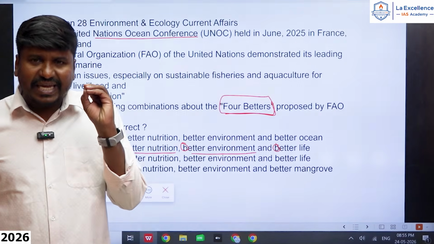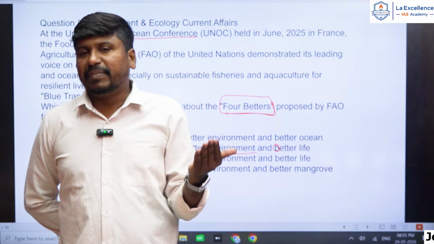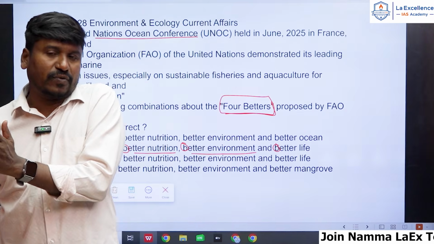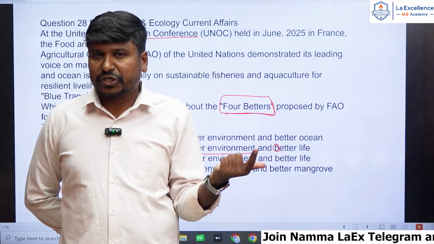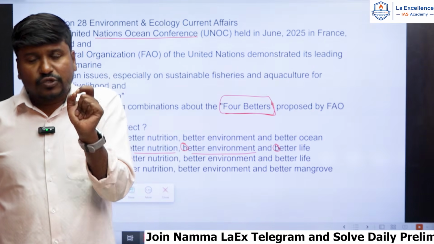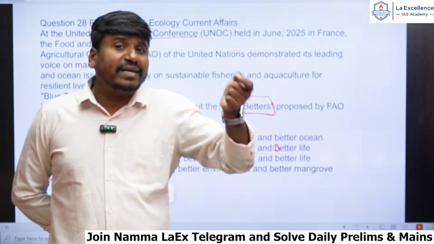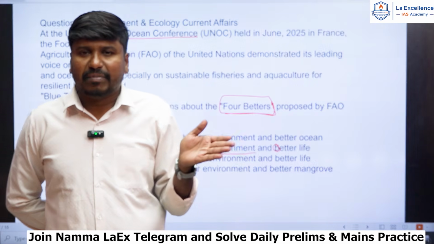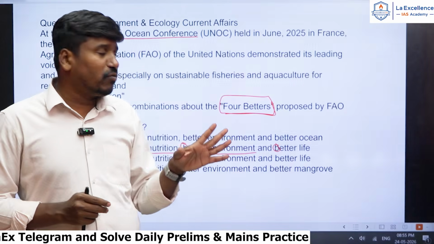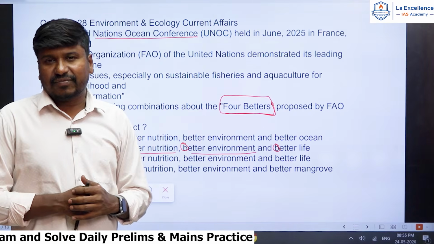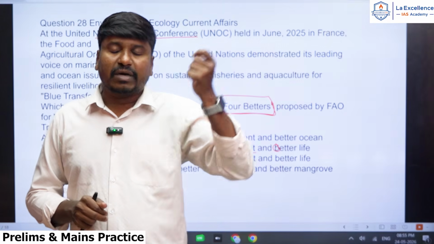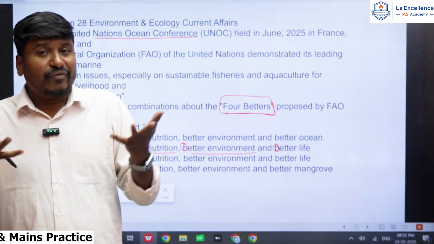Because take any kind of development, it can be economic development or social development, it should not be at the cost of environmental damage or environmental degradation. So whatever development we are doing, it should be sustainable, it should not damage the environment, it should not deplete the environment, it should not harm the environment. So that is the reason we call it sustainable development. Sustainable development is very, very important to conserve the environment. That is a better environment and better life. Ultimately we need good food, good water, good quality air, right. Then only we will have a good life, right.